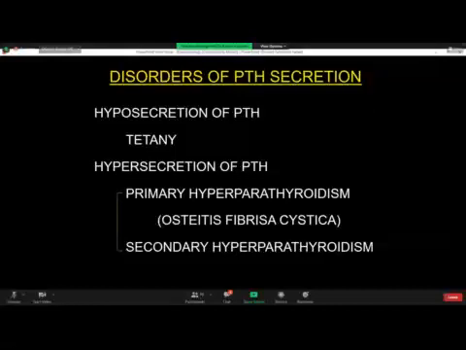And of the tetanic features, the most prominent sign is called Trousseau's sign, or carpopedal spasm, or what is called the obstetrician's hand. Trousseau was the name of the discoverer. So there is hyperextension at the metacarpophalangeal and interphalangeal joints, and there is adduction of the thumb.